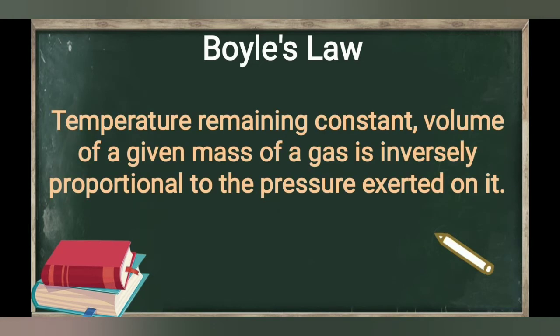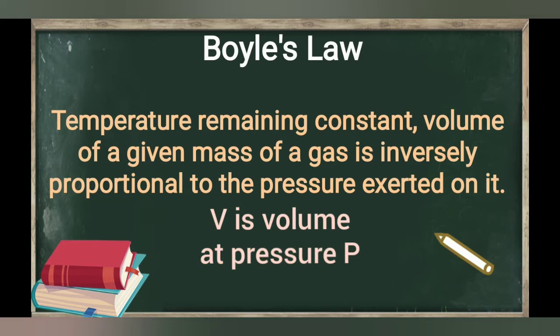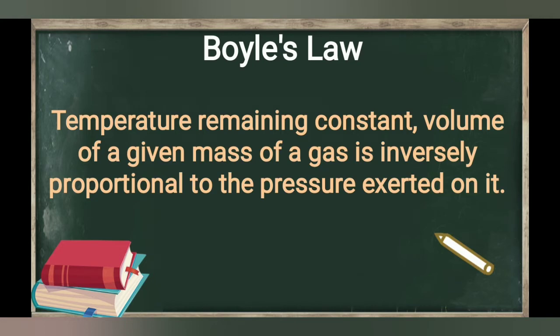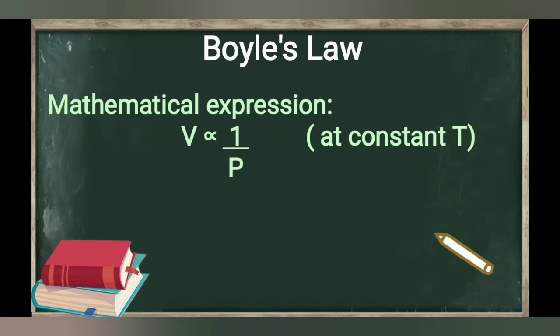Boyle's law states that temperature remaining constant, volume of a given mass of a gas is inversely proportional to the pressure exerted on it. So if V is the volume of given mass of a gas at pressure P and temperature T, therefore according to Boyle's law we can write that V is inversely proportional to P. Now if we have to change the sign of proportionality into equal to, then the equation will become V equal to K by P, where K is a constant.